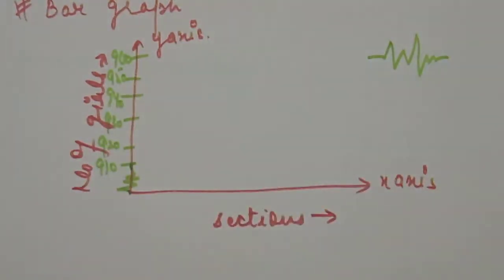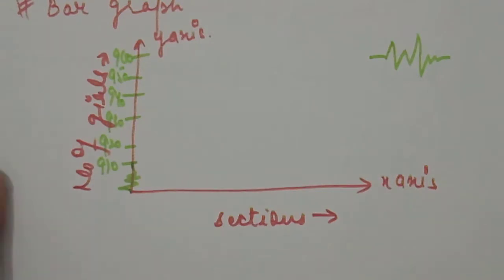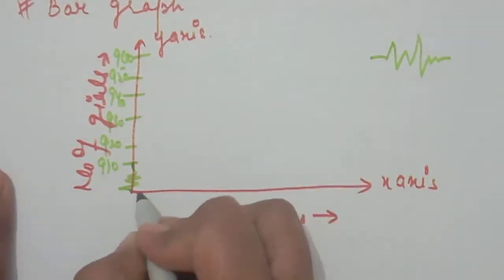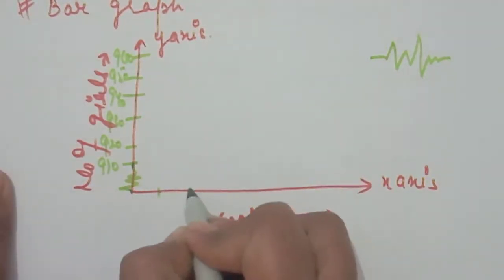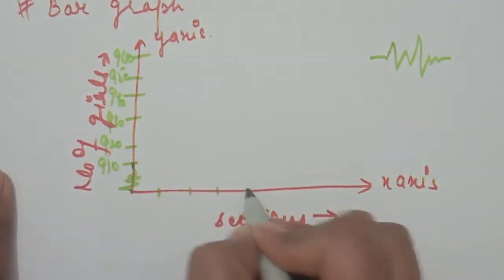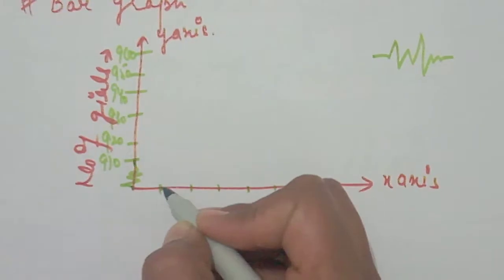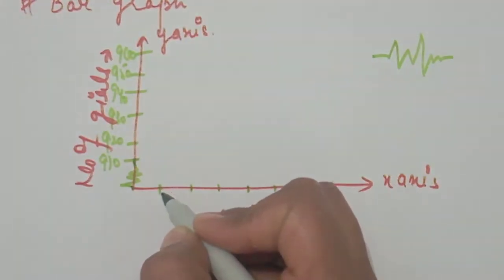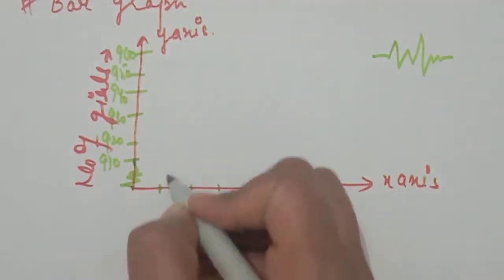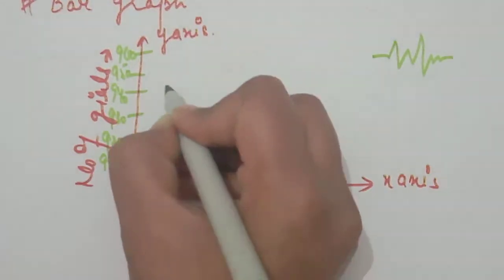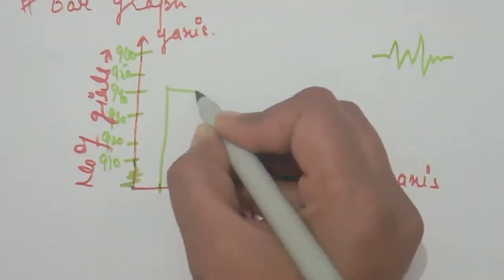Vertical bars should be preferred because they give a better look. So we will always use vertical bars, but you can also draw horizontal bars. First of all, we will choose equal distances, as present in graph paper. First, SC, Scheduled Caste: the number of girls is 940. So we will go up to 940.